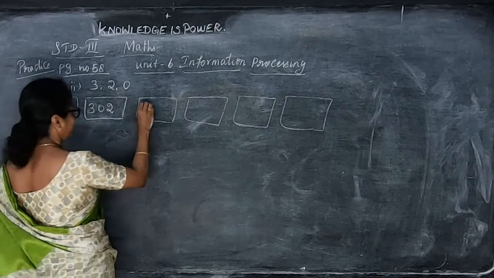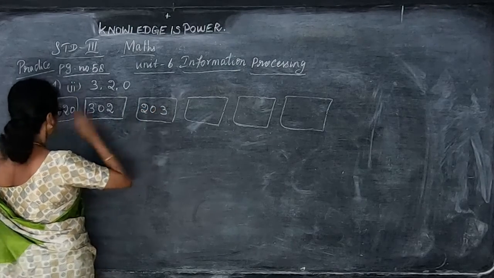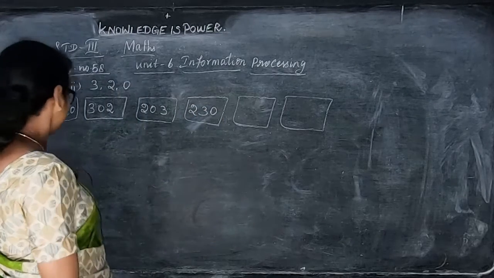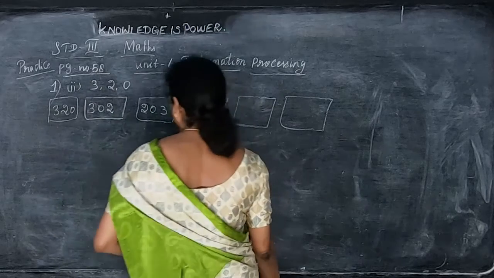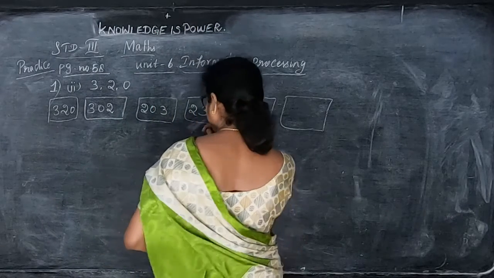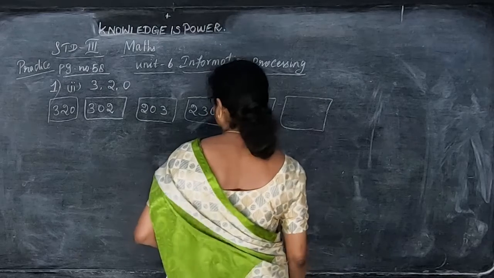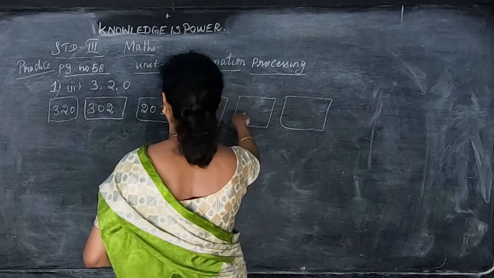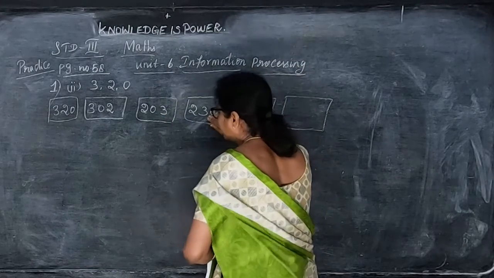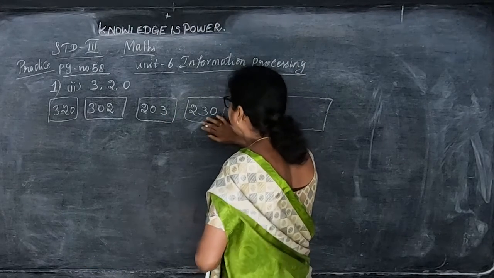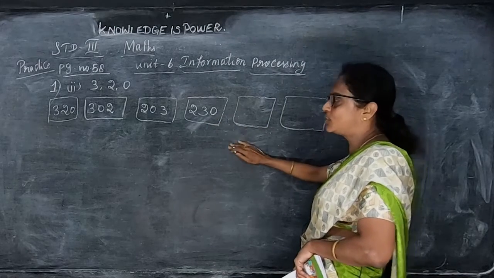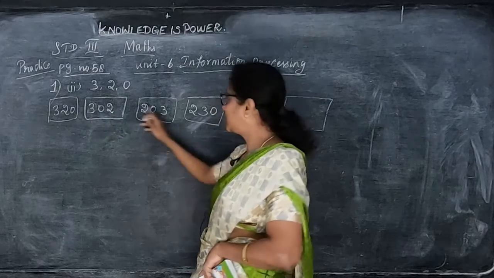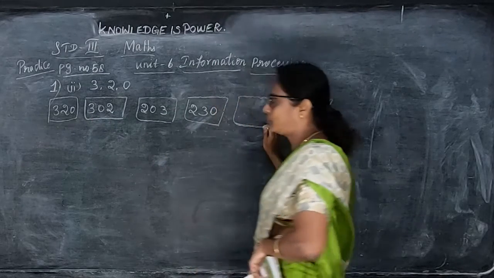Then you take 203. Then 230. Okay. So after that we can't write numbers starting with 0. A number can't start with 0. So what we have to do? 203 can't be written, 302 we have written, 230, 320. So only 4 possible ways to do these sums. Because we can't start with 0. Only with 3 we can start 2 numbers and with 2 we can start 2 numbers.